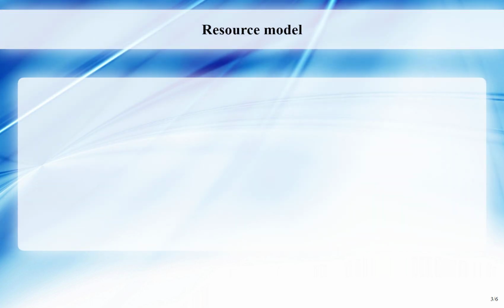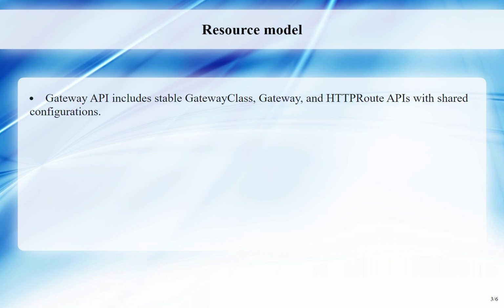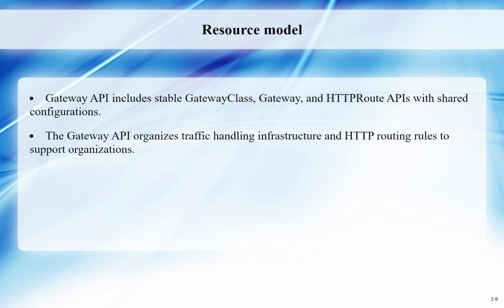Resource model. Gateway API consists of three stable API kinds: gateway class, gateway, and HTTP route. Gateway class defines a set of gateways with common configuration managed by a controller that implements the class. Gateway defines an instance of traffic handling infrastructure, such as a cloud load balancer.